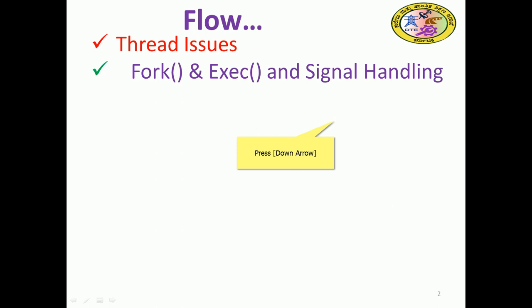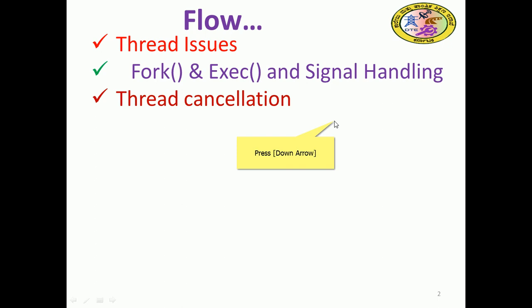You can see that signal handling also needs to be discussed. What is signal handling? Some signals are originated, especially in Unix system programming. In the Unix system, signals are used, and those signals can create some disturbance, so that is also an issue we need to address.